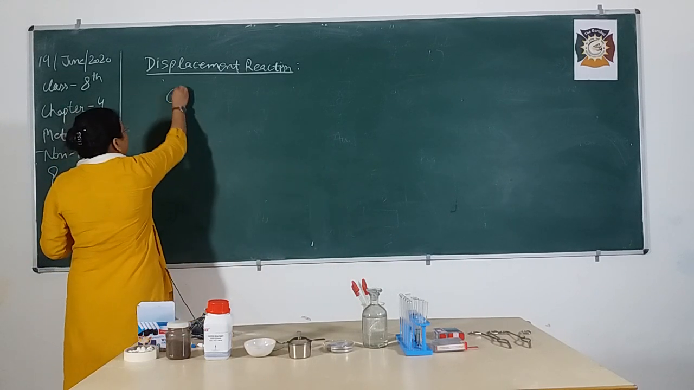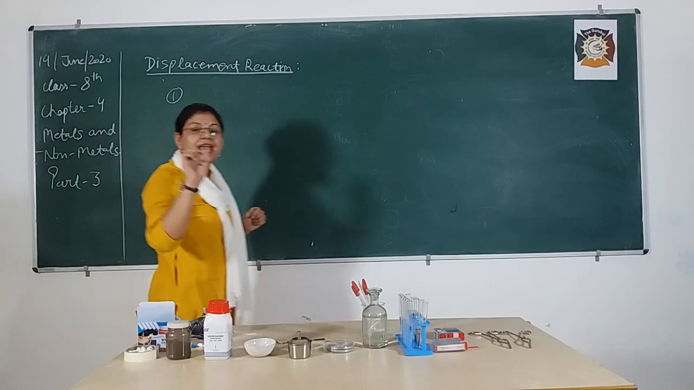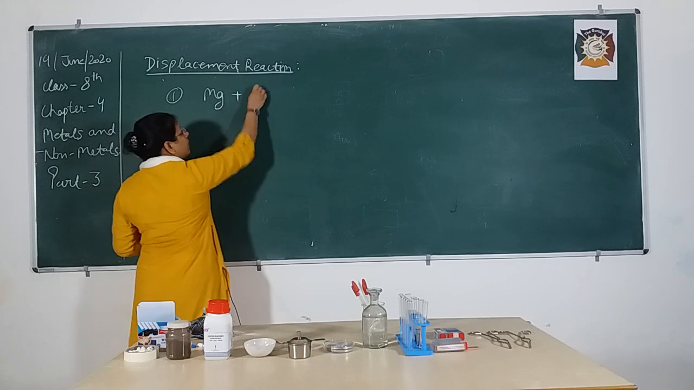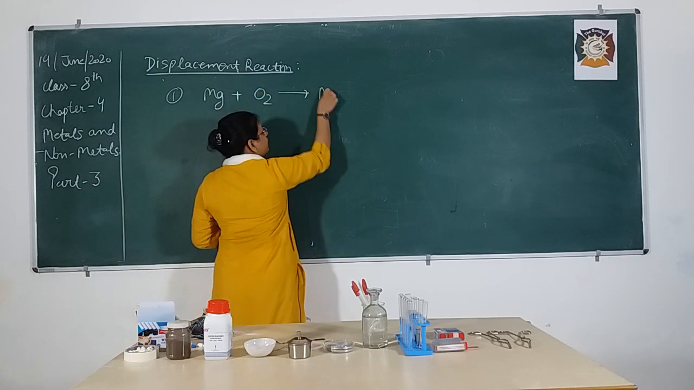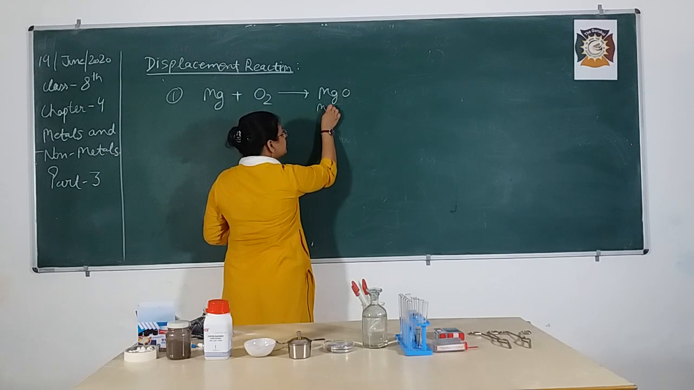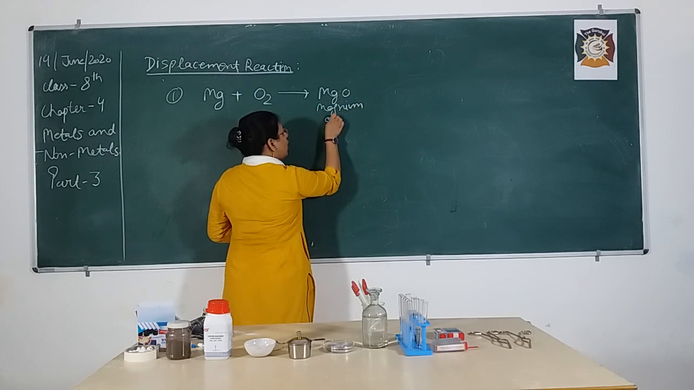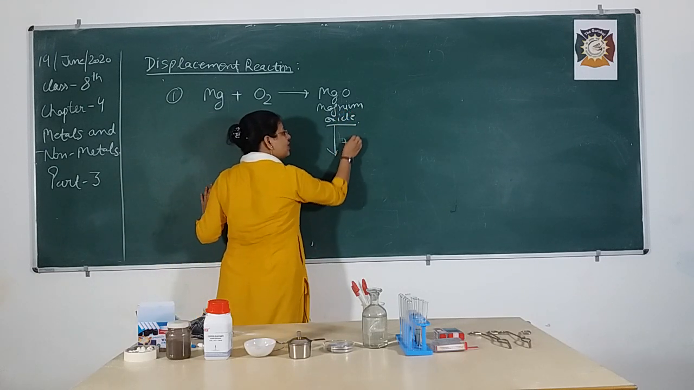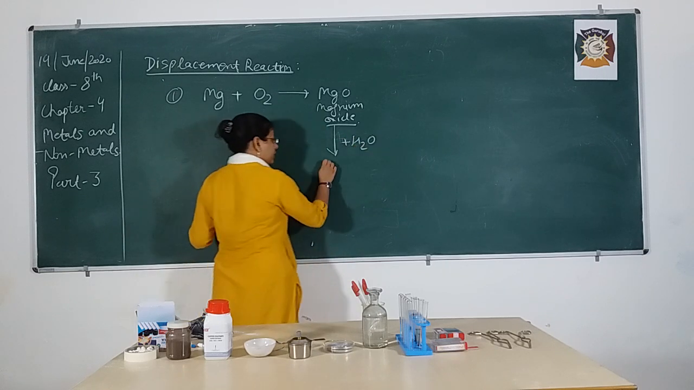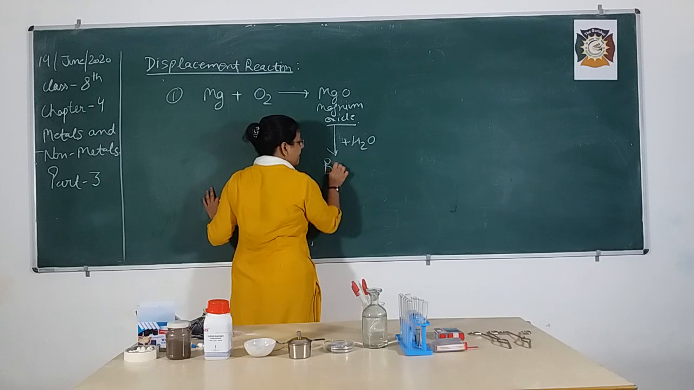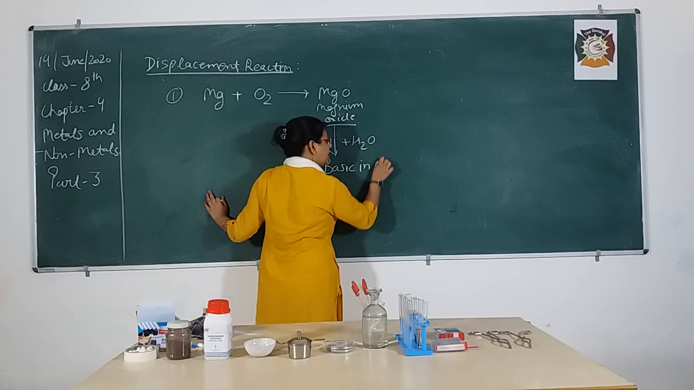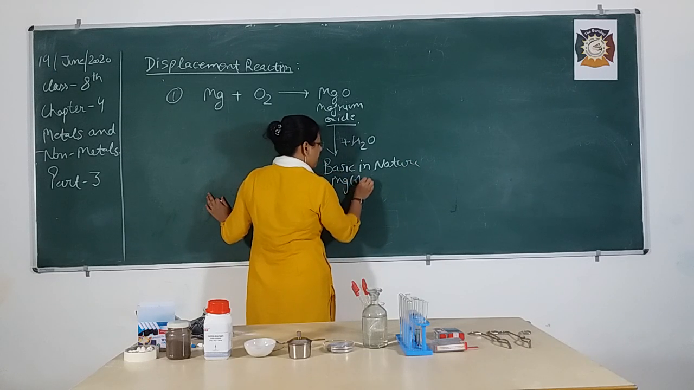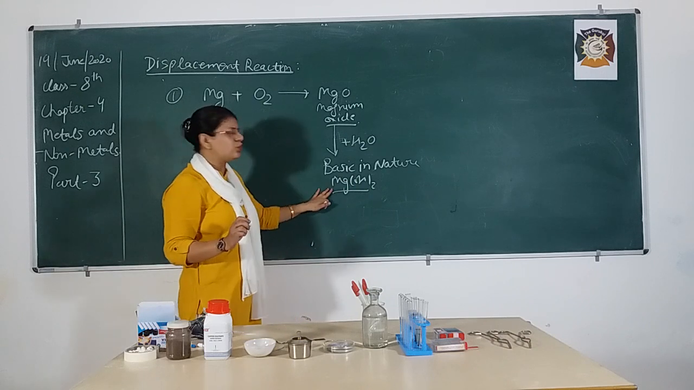So the first activity which I am going to perform is the reaction we studied in lecture number 2, that magnesium on reaction with oxygen leads to the formation of MgO, that is magnesium oxide. And this magnesium oxide when dissolved in water, H2O, forms a compound that is basic in nature, and the compound formed is Mg(OH)2, that is magnesium hydroxide. You need not remember this.